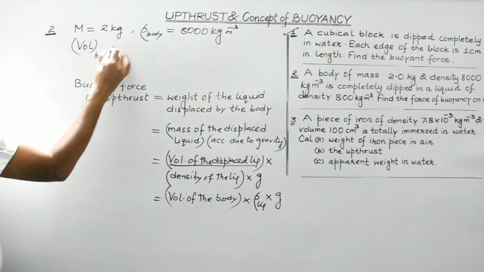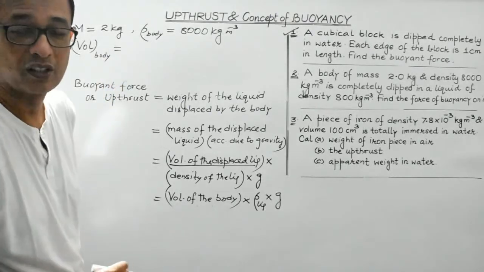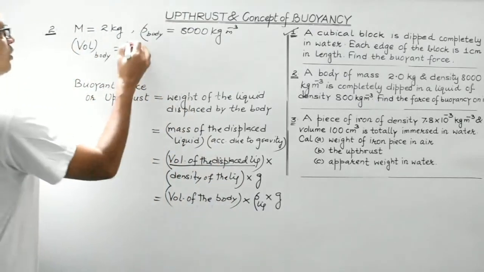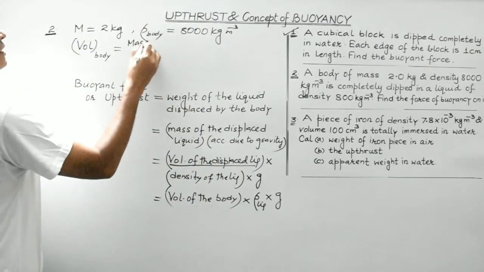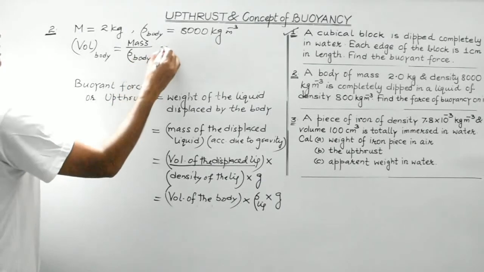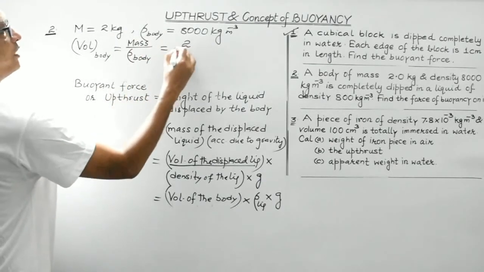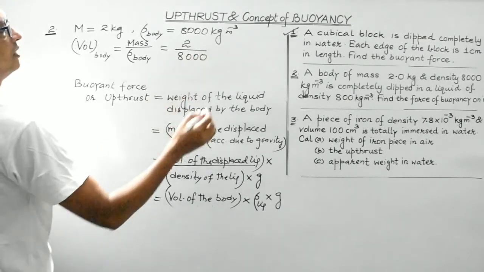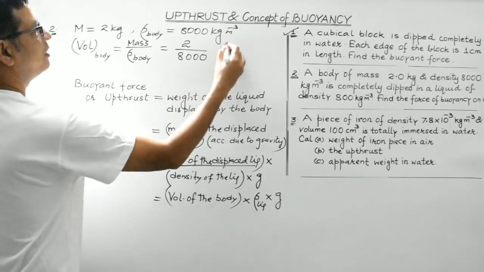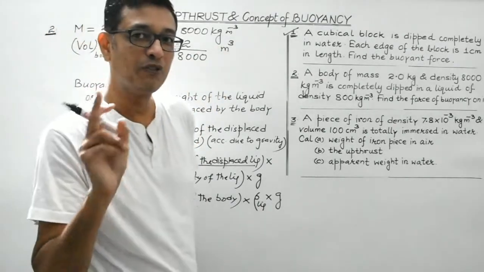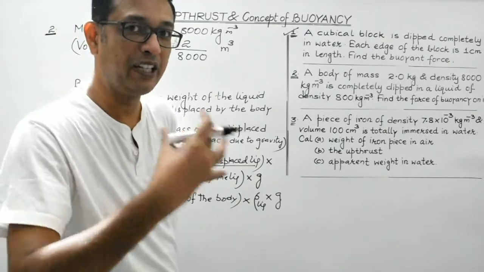So volume of the body would be equal to what? Mass is volume into density, so volume would be equal to mass over density. It is mass divided by density of the body. Mass is 2 kg, density is 8000. So volume in SI would be in meter cube. Clear, students? This is the volume of the body under consideration and it is completely immersed.